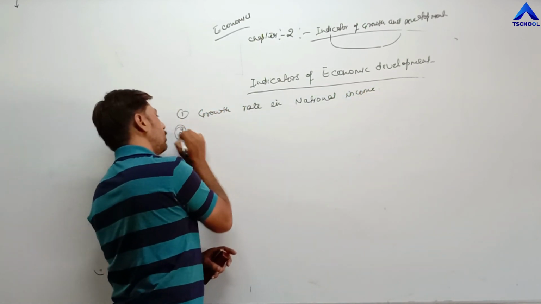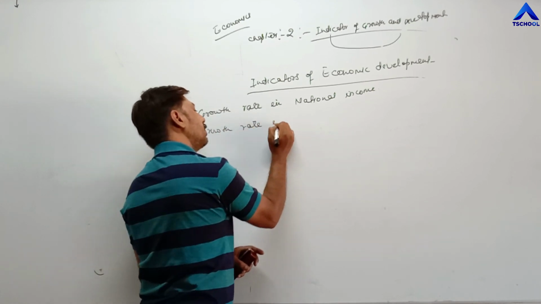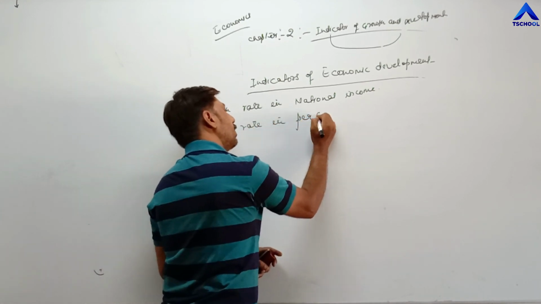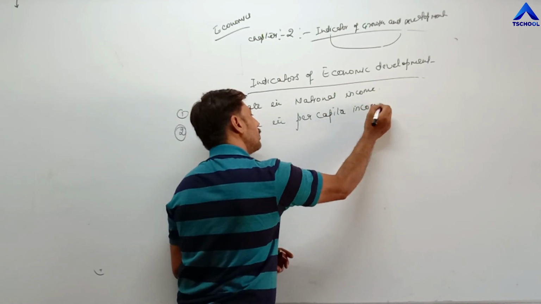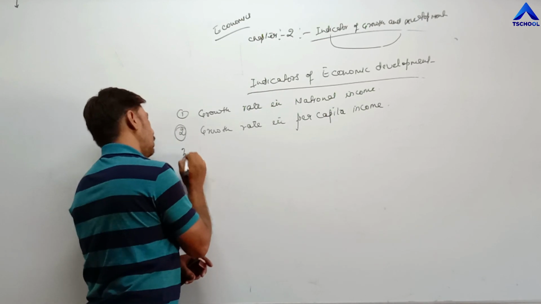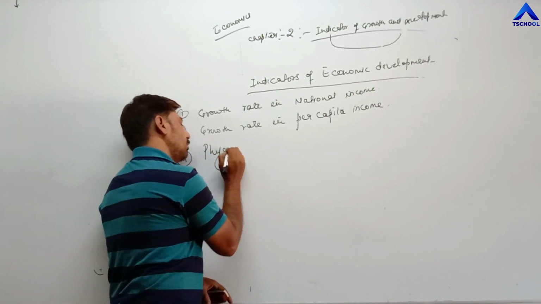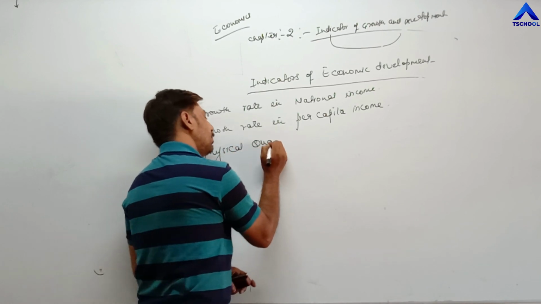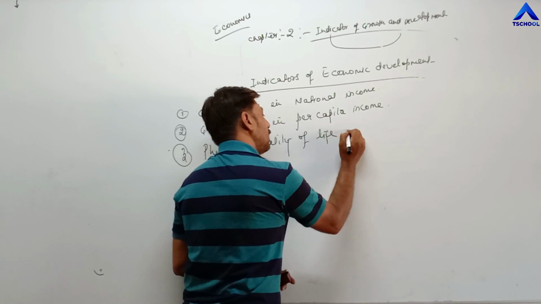Second, growth rate in per capita income. Third one is physical quality of life index.